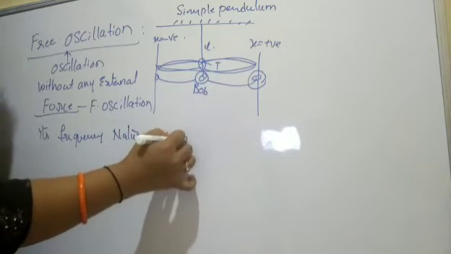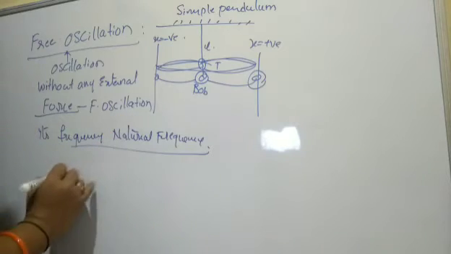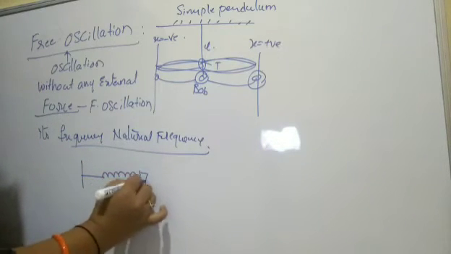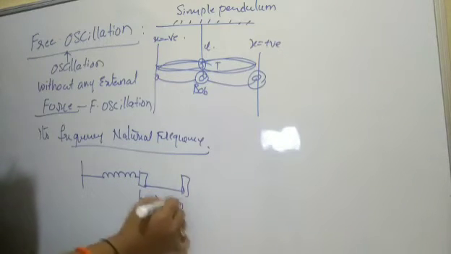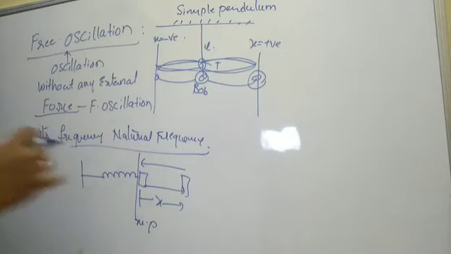So natural frequency, right? We can take the example of a simple pendulum, or a spring, or a string. Wherever you stretch it, it will move to a certain distance, and later it wants to come back to its mean position only. So naturally it is happening.